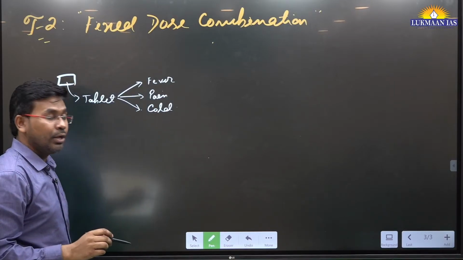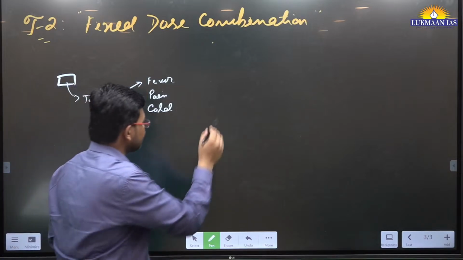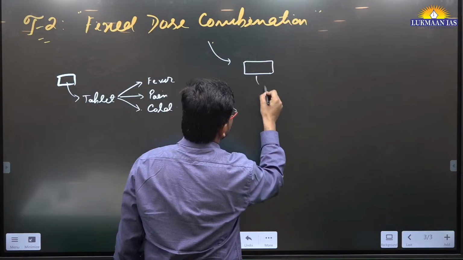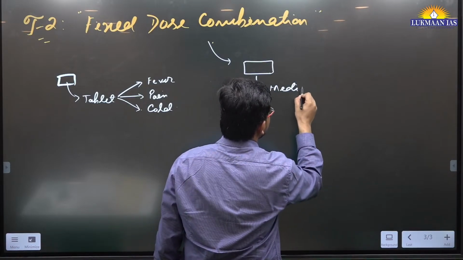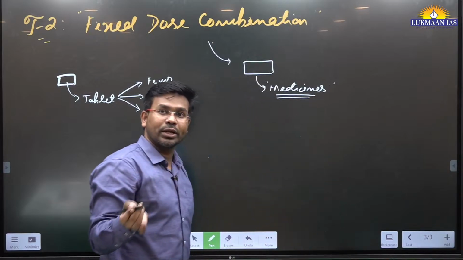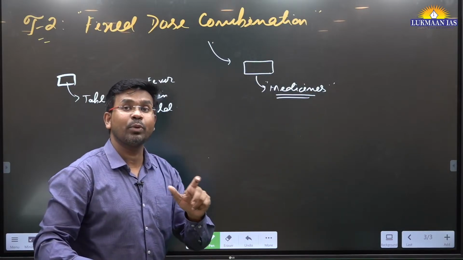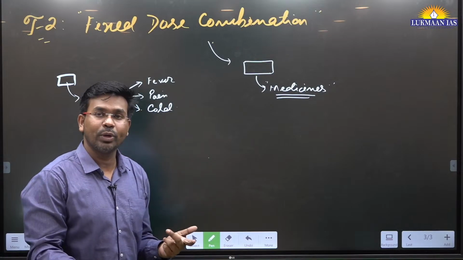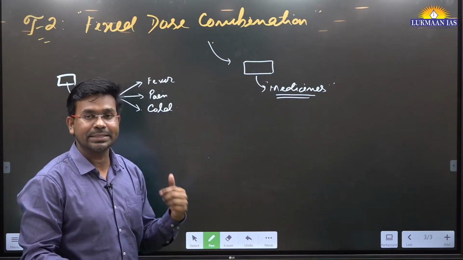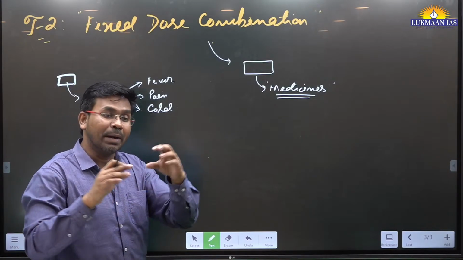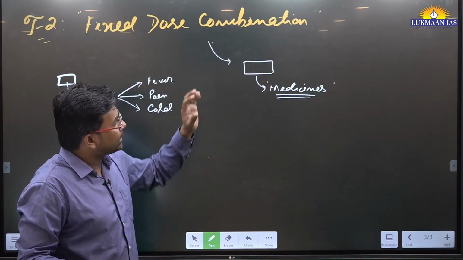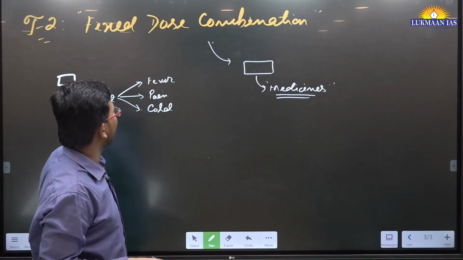This is the thing. So basically, what are fixed dose combinations? Fixed dose combinations are those tablets or capsules, medicines that are manufactured by the pharmaceutical companies where they have more than one ingredient. Why do they do it so? So that a person taking these medicines does not have to take multiple tablets at the same time, because that will lead to overdose and all. So there are positives also associated with fixed dose combinations.